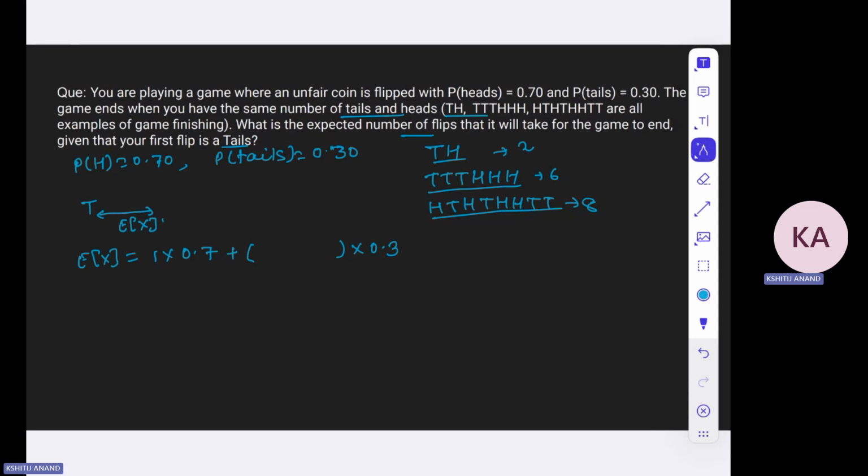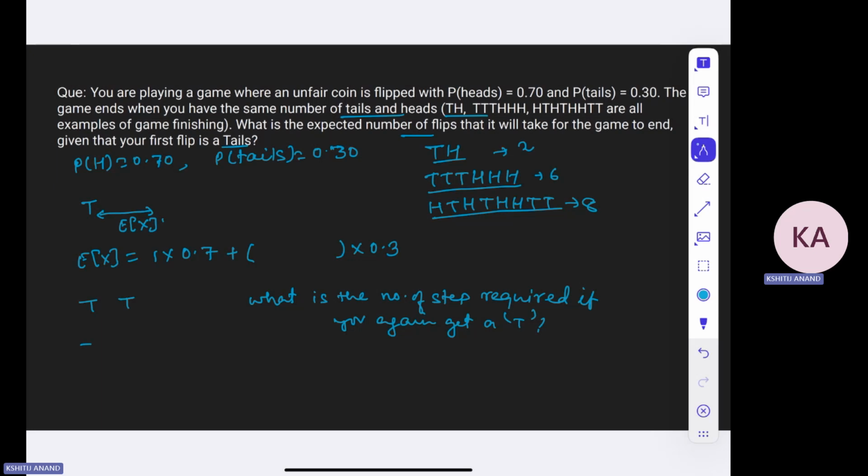So if we get a tail, for example, and so that's not a head, then what would happen is that we would require an additional number of steps. So what is the number of steps that we will require? This is quite important. What is the number of steps required if you again get a tails? So this is quite interesting.